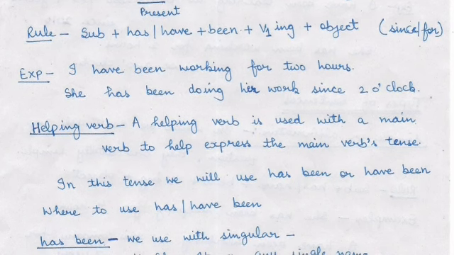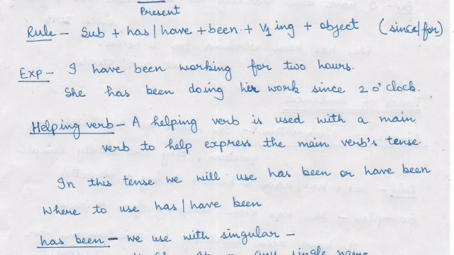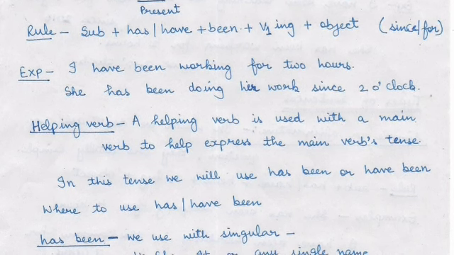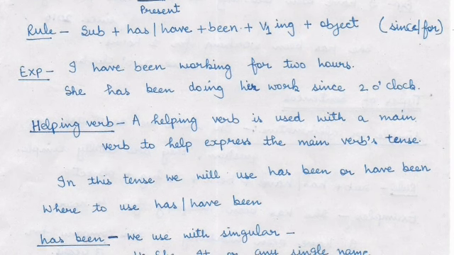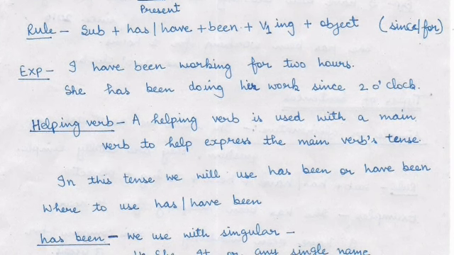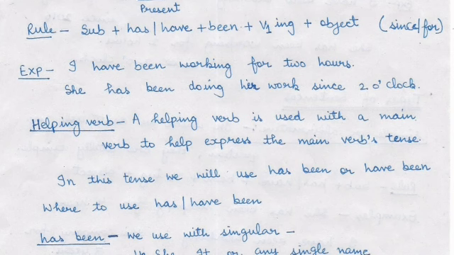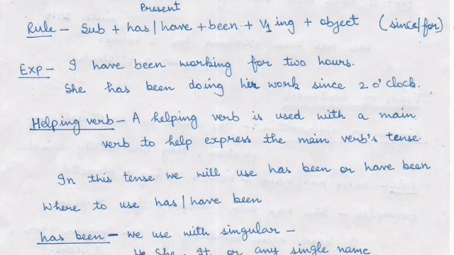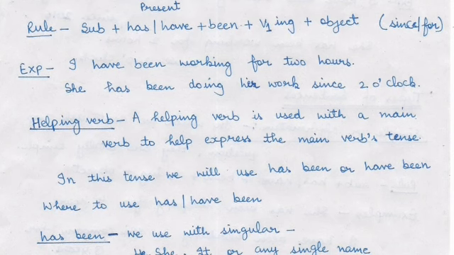I have been working for 2 hours. That means पिछले 2 घंटे से मैं काम कर रही हूँ. And my work is still continuing. That means I'm still doing my work. And next is: she has been doing her work since 2 o'clock. Means 2 o'clock से कर रही है वो अपना काम.